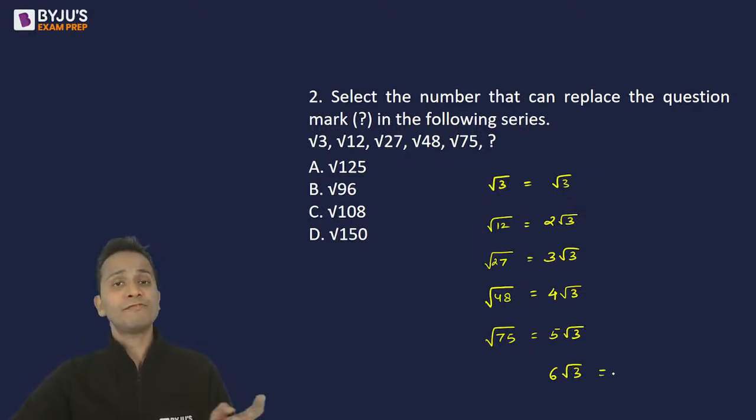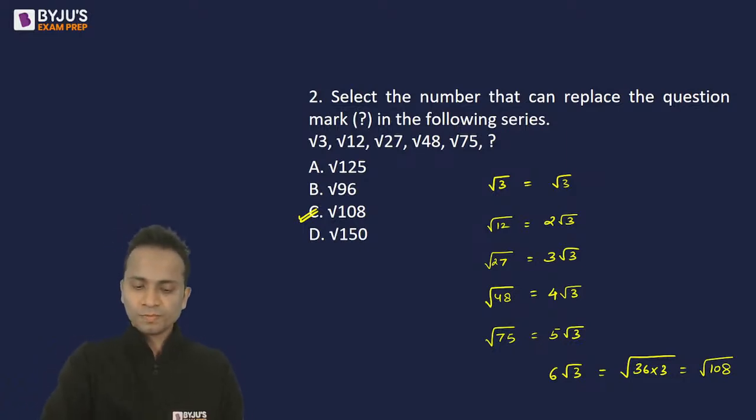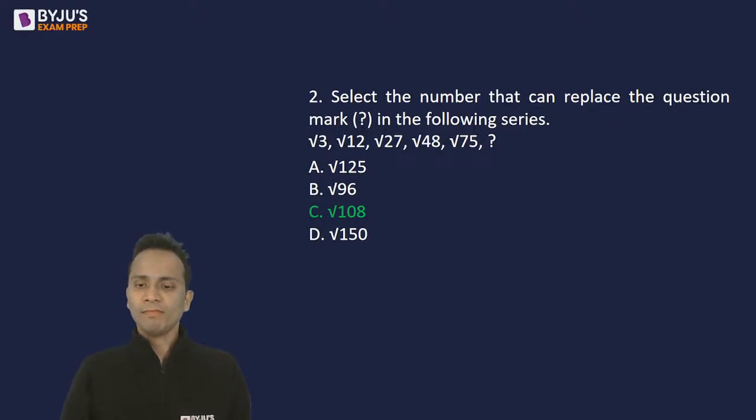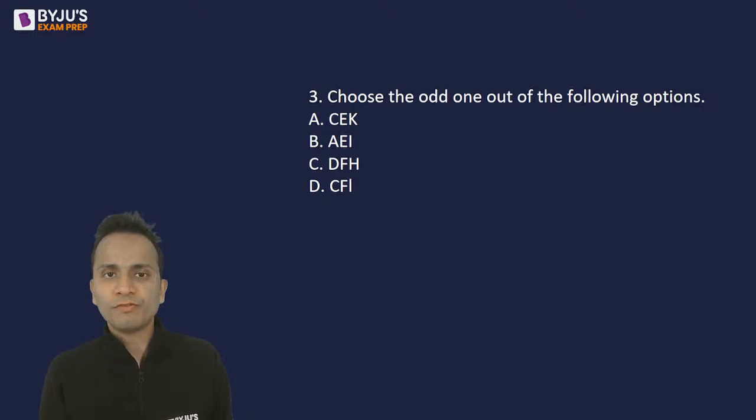If 6 goes inside, it becomes 36, so it will be under root of 36 multiplied by 3, that is under root of 108. So under root 108, option C, is the correct answer of question number 2. Next, question number 3. Choose the odd one out of the following options.